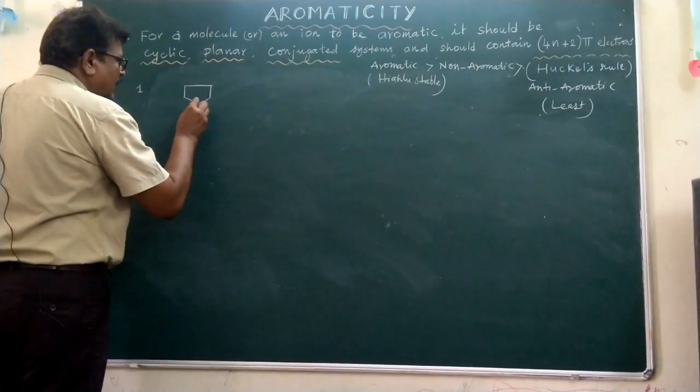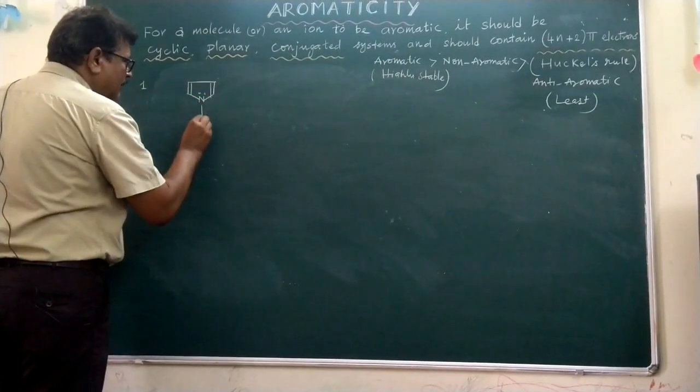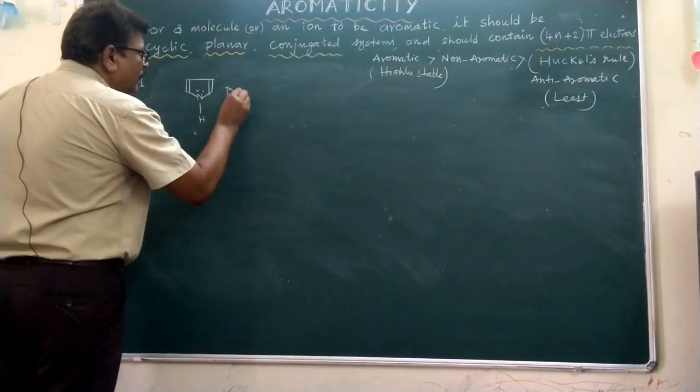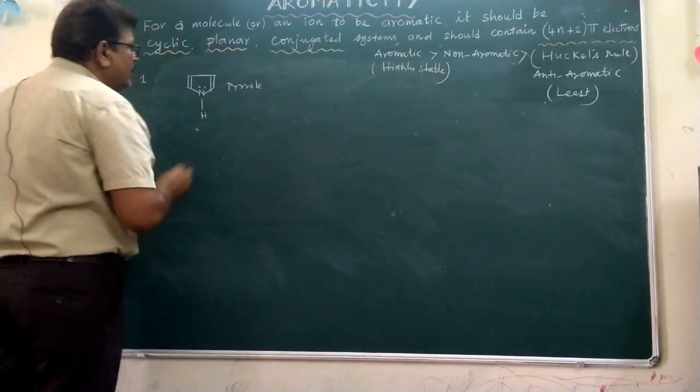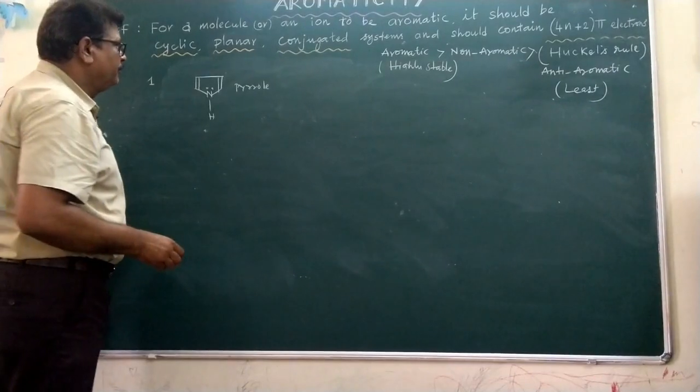In pyrrole, that is what you got. There is one lone pair of electrons. Its name is pyrrole. This one lone pair participates in the delocalization.